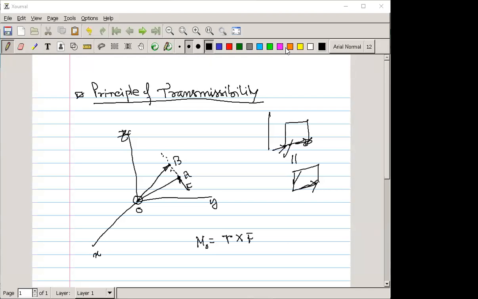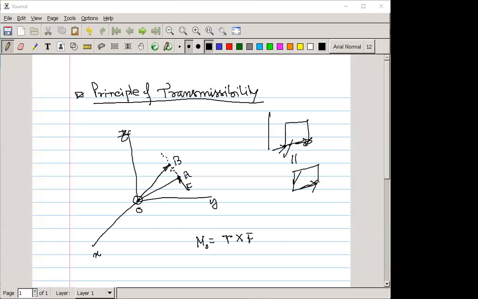So what happened? With respect to point O, if you take the moment, then it will come as r cross F vector, and that F vector I am talking about has its line of action along the AB path.